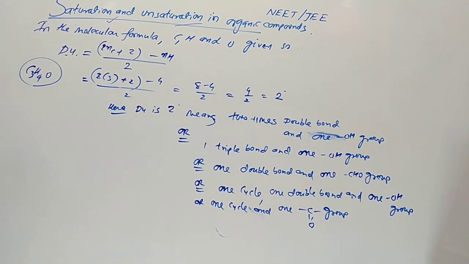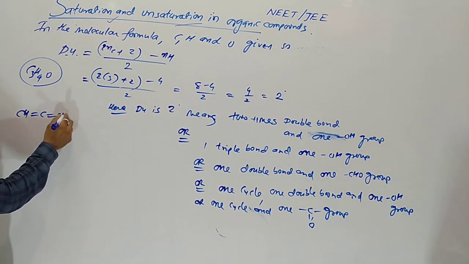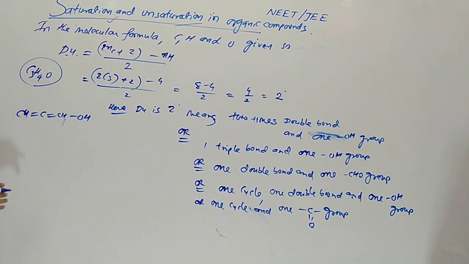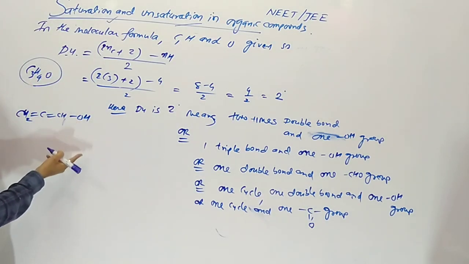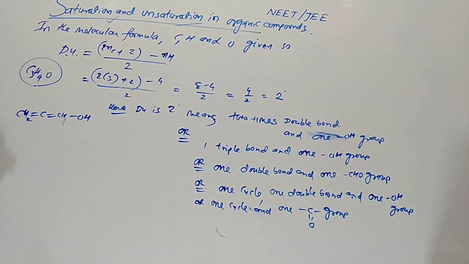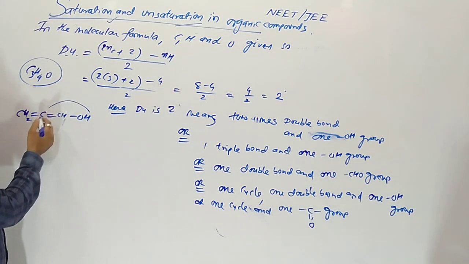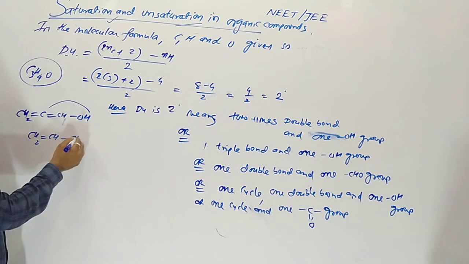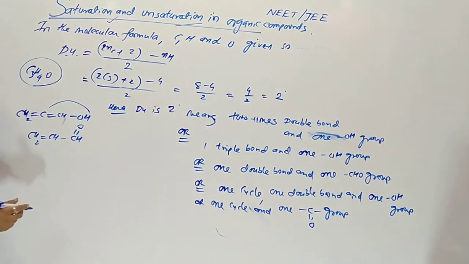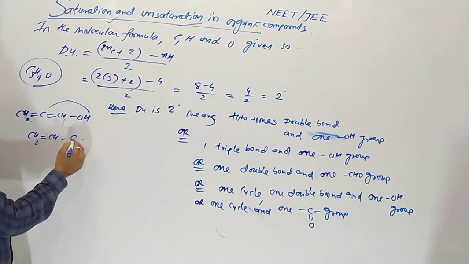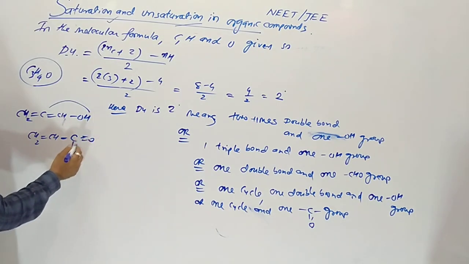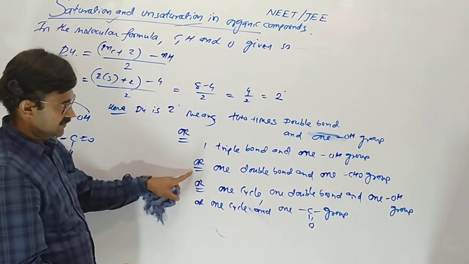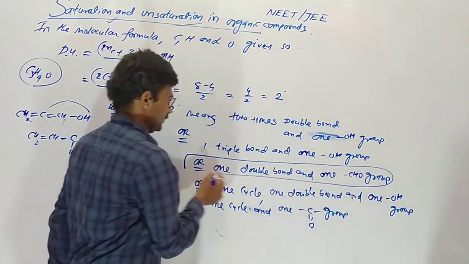2 double bonds and 1 OH. You can see 2 double bonds and 1 OH with 3 carbons and 4 hydrogens, but this is not stable. Here tautomerism occurs. So hydrogen comes here and this converts into CHO, the aldehyde group, CH double bond O. So this possibility is one double bond and one CHO group.